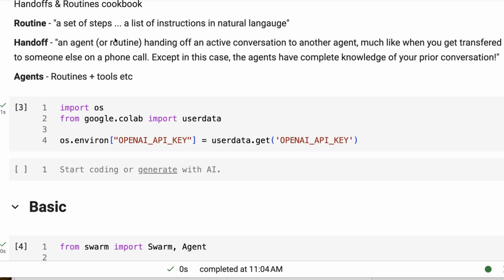And basically handoff is where an agent or routine hands off an active conversation to another agent, much like when you get transferred to someone else on a phone call, except in this case, the agents have complete knowledge of your prior conversation. So that idea of transferring off to a different agent that can then work on the desired outcome with its own set of tools, with its own set of features, etc. And then finally, I've put in that agents are really just routines plus tools.